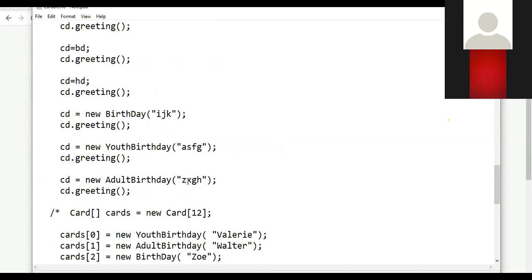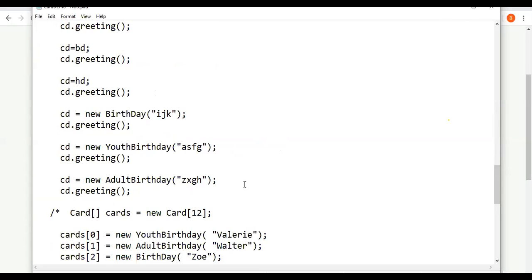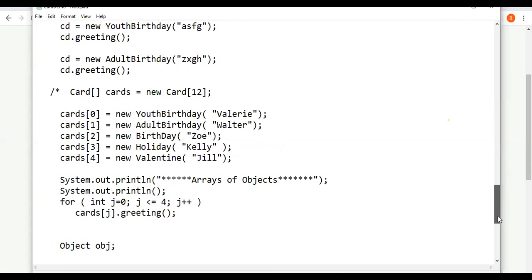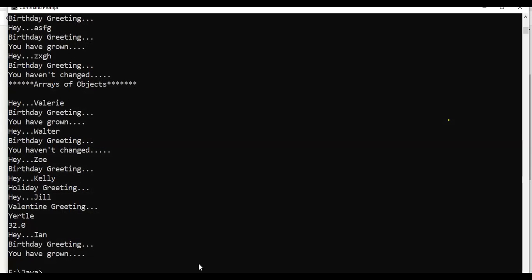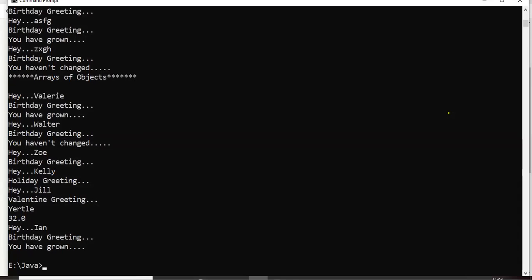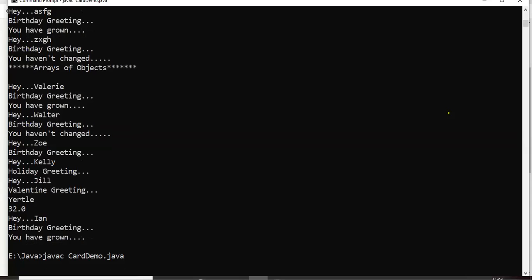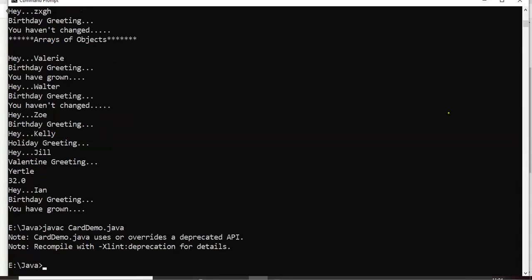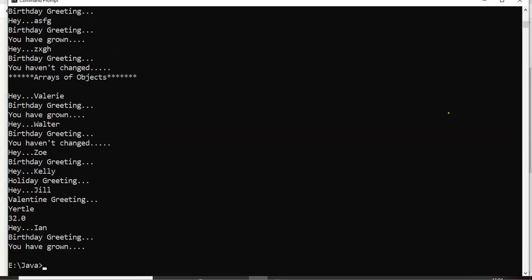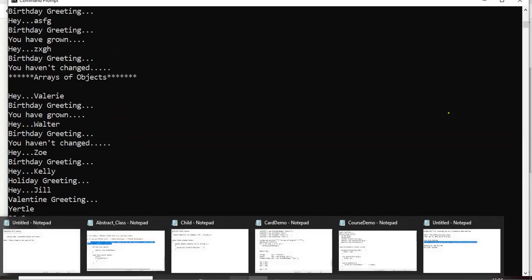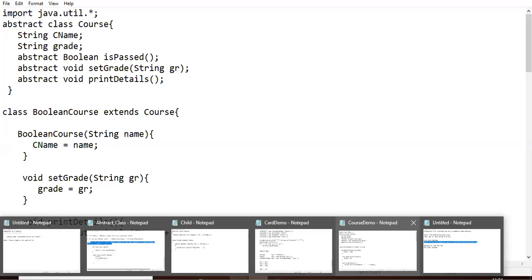Similarly, for CD is equal to new AdultBirthday ZXGH, CD dot greeting will display hey ZXGH happy birthday, and then a message for adults. Okay, so let me compile this. So I will share this code. You can check it. So we are running out of time.